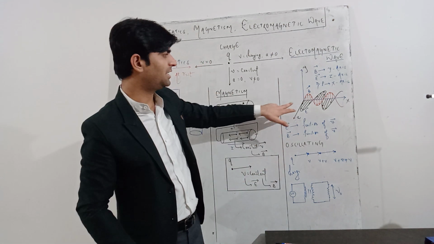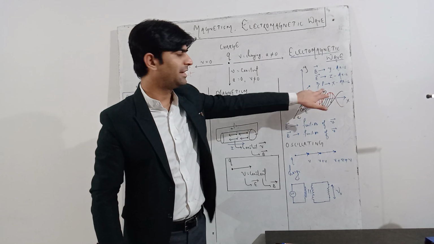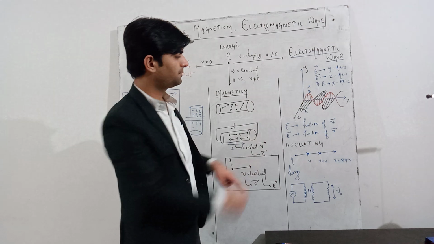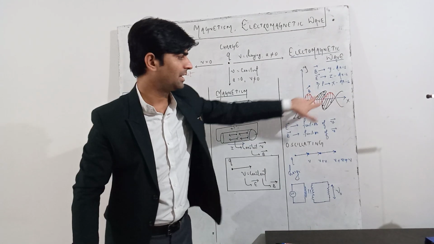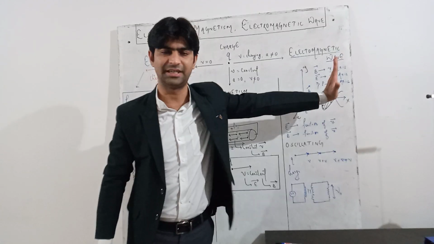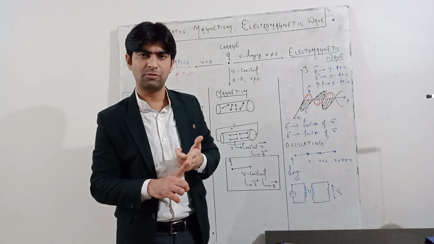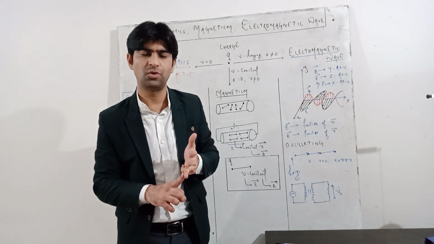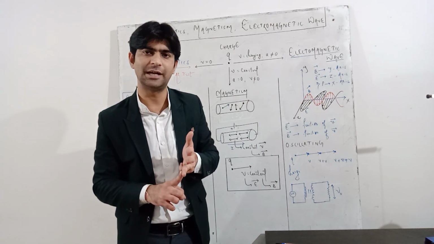So you can see here very clearly the red component indicates the magnetic field vibrating along the y-axis. Electrical component is vibrating along the z-axis and the wave will move in the x direction. That means electrical component, magnetic component and direction of propagation, all three are mutually perpendicular to each other.